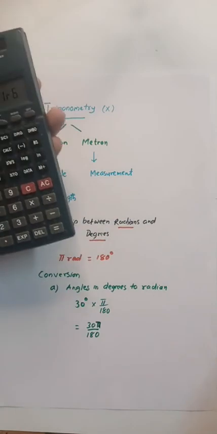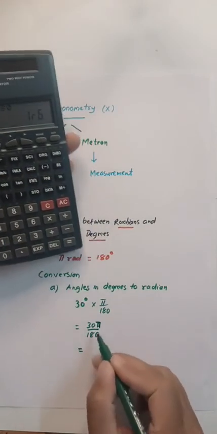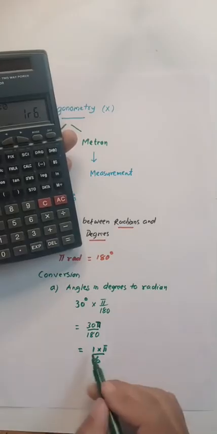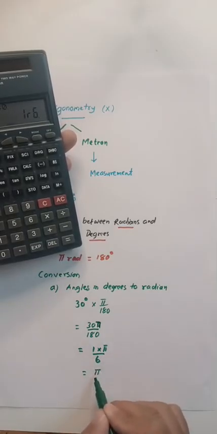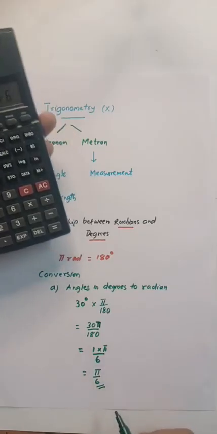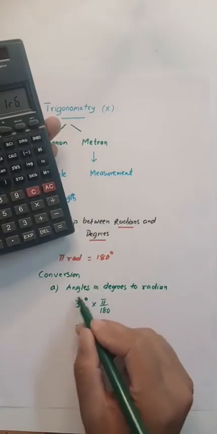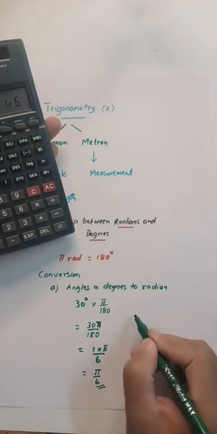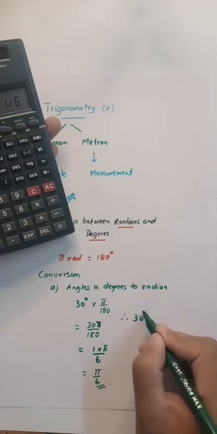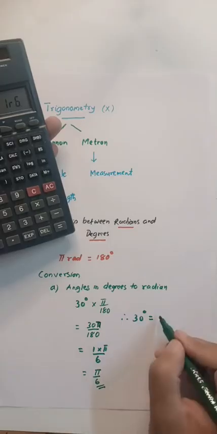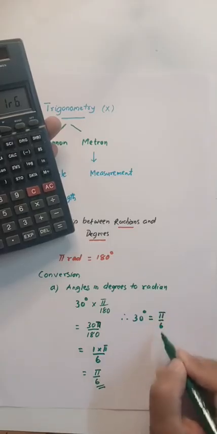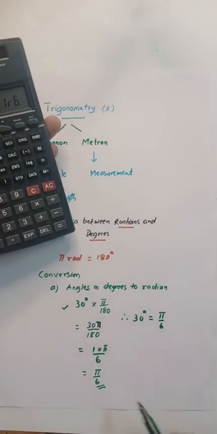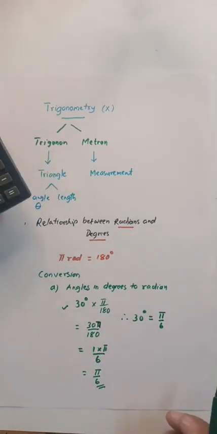So this will become 1 times pi by 6, and 1 times pi I know is simply pi, divided by, in the denominator we have 6. Therefore, your 30 degree angle is equal to pi by 6 radian. Any 30 degree, if I want to convert in radian, the equivalent angle in radian is pi by 6. This is how we convert angle in degrees to radian.